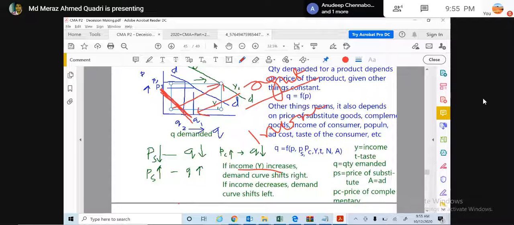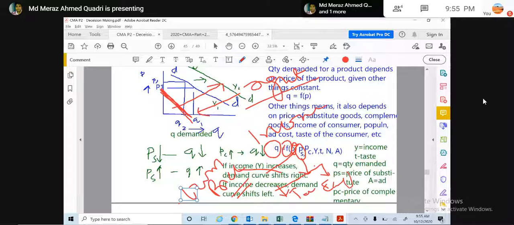Okay. So when I say demand, the quantity demanded is a function of price. Price means own price of the goods. Then the price of substitutes. Substitutes are like tea and coffee, a good example in our life. The prices of tea and coffee are always kept such that if you have to pay more for tea, you will prefer to go for coffee. So it is a function of the price of substitute goods.